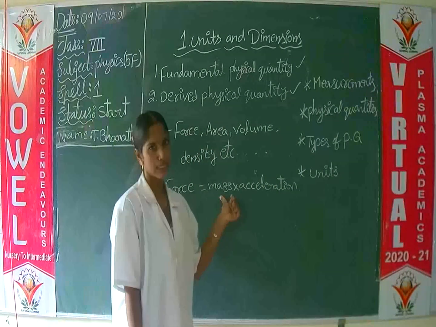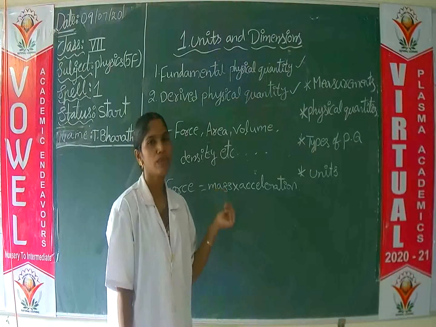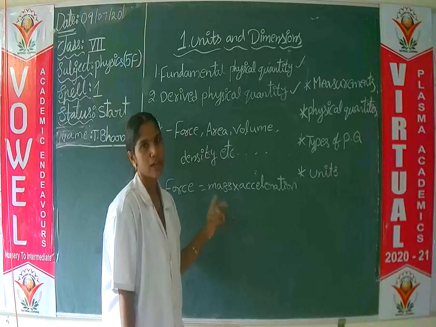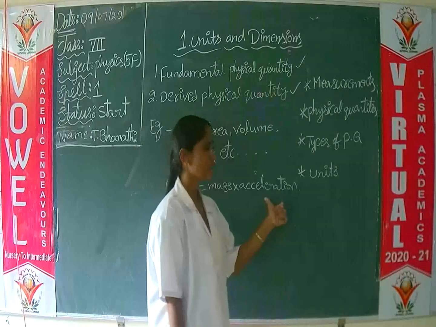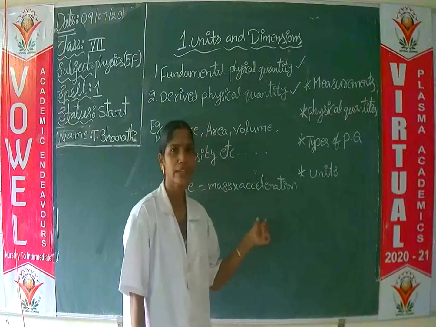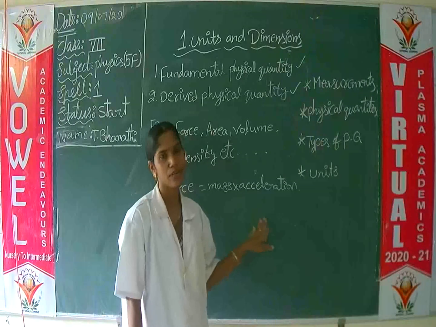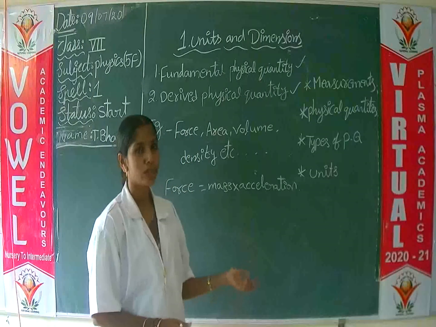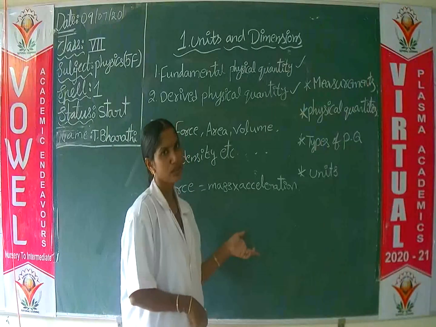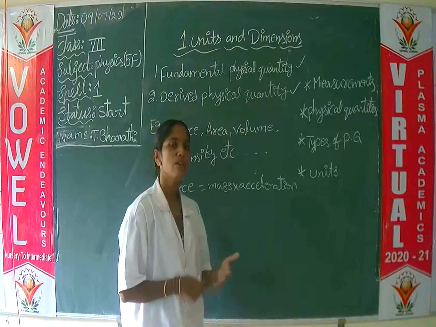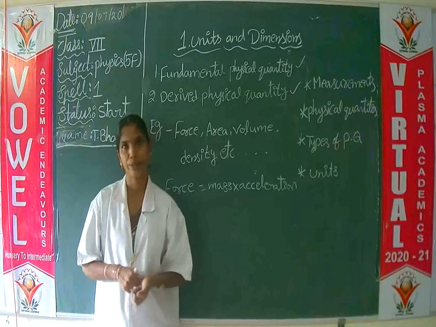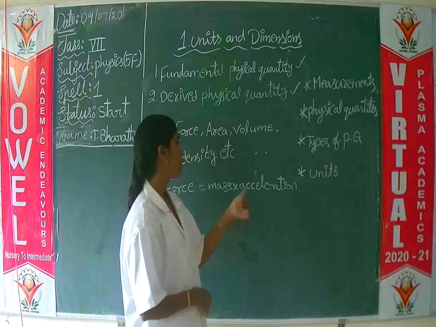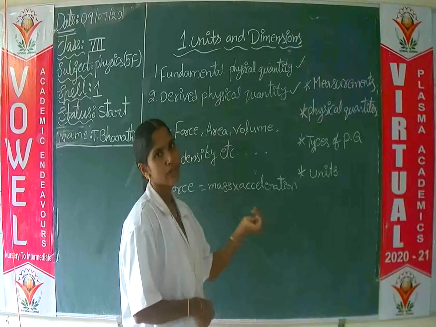We know the formula of force. Here mass is there. Mass is which type of quantity? Fundamental physical quantity. This mass does not depend on other quantities. But acceleration is a derived physical quantity. What is the formula of acceleration? Acceleration equal to velocity by time. So velocity is also a derived physical quantity. What is the formula of velocity? Velocity is equal to displacement by time. Displacement is nothing but length. So acceleration is a derived physical quantity.